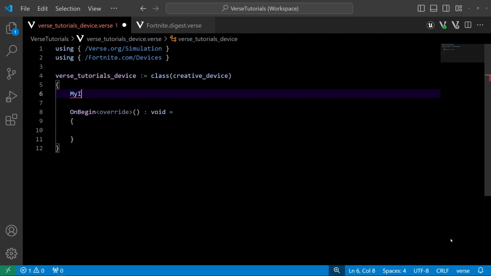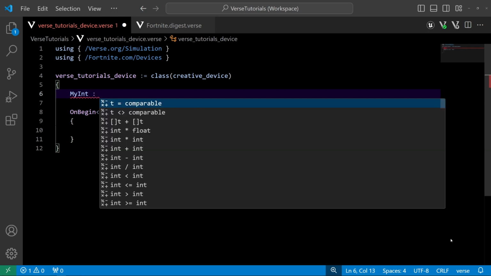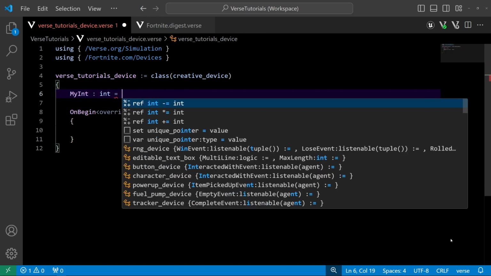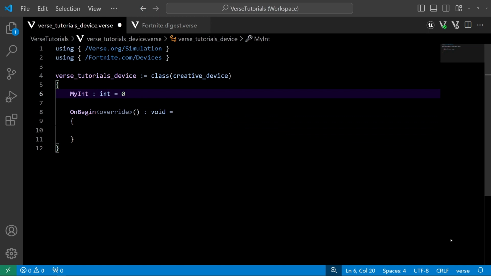So I'm going to go ahead, in Verse here, and make an object real quick called myInt. I'm going to set the type using the colon as int, short for integer, and I'm going to set it equal to 0. So what is an integer?